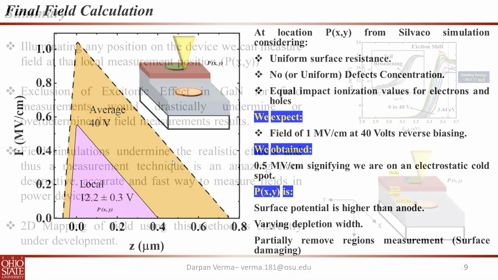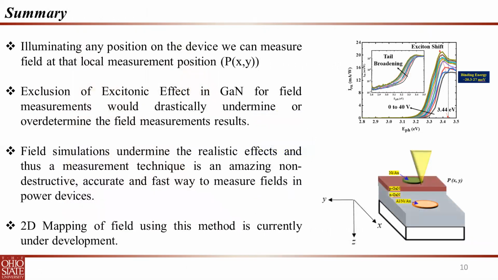In summary, we can illuminate any position on the device, and then we can measure the field at that particular location. So this is a local field measurement method. Secondly, we noted that exclusion of the excitonic effect in gallium nitride for field measurements would drastically underestimate the field measurement results. Therefore, we definitely have to include the excitonic effect while modeling gallium nitride responsivities.